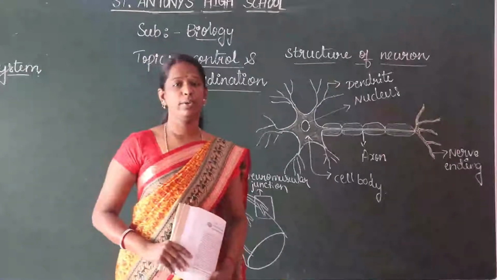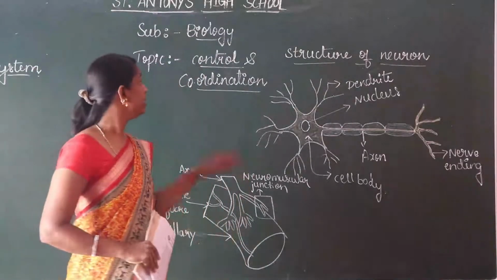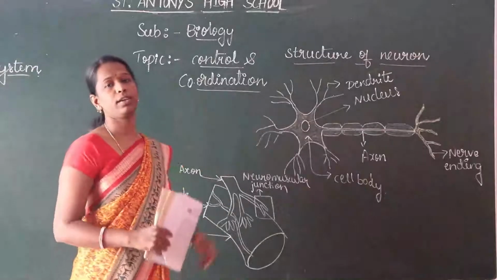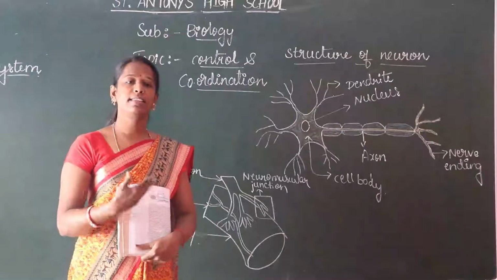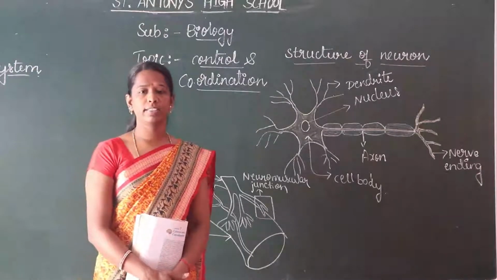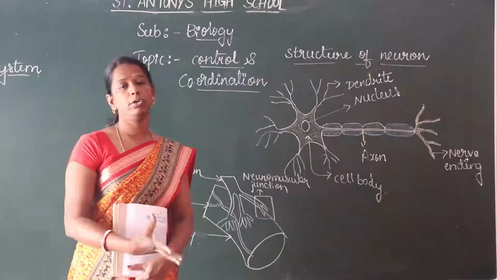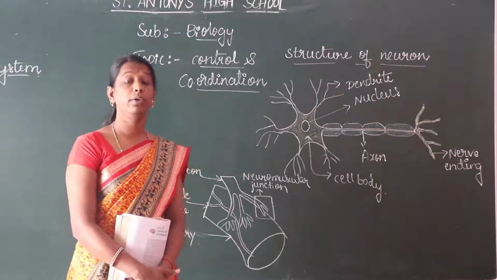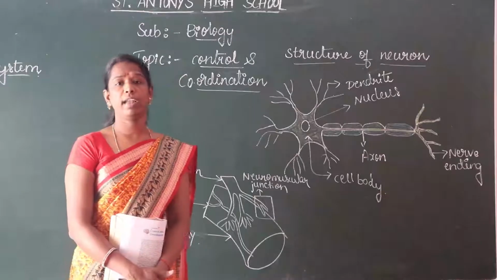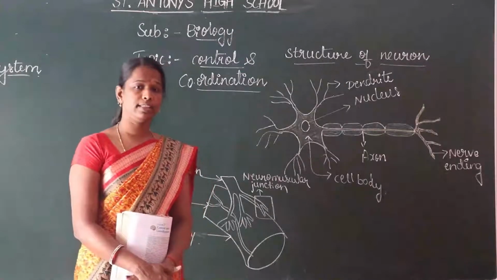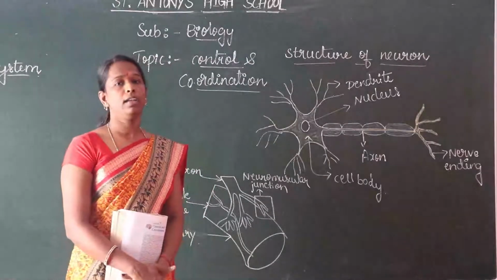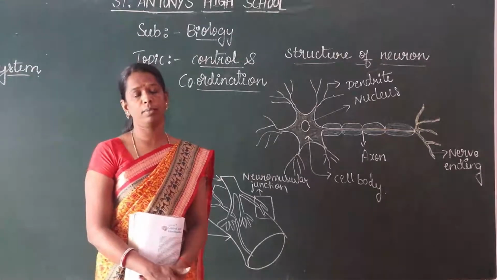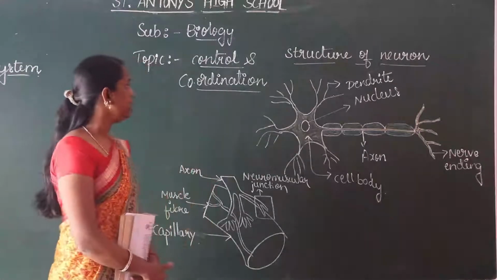Hi children, today's class is biology. The second lesson is control and coordination. In this lesson, we learn the nervous system. The nerves control all the organs. Next, we also have to study the brain in this lesson. The main topics are animals and plants and animal hormones. So today's class is the nervous system.